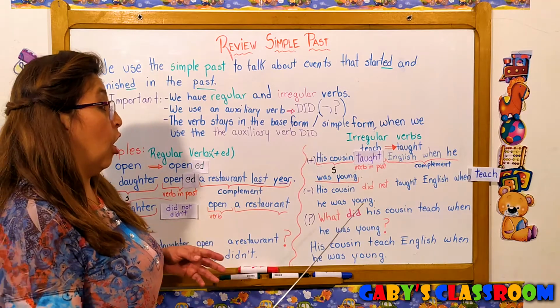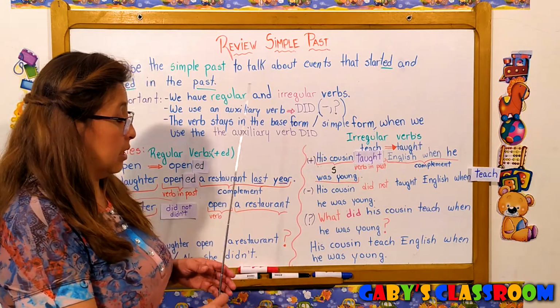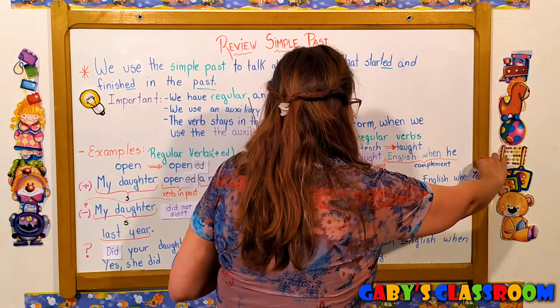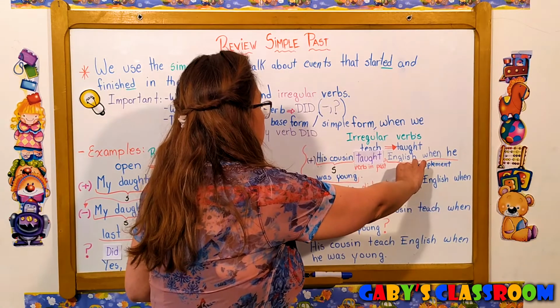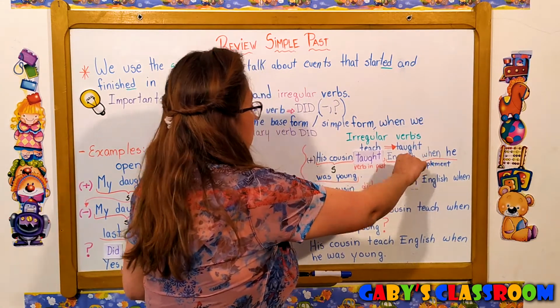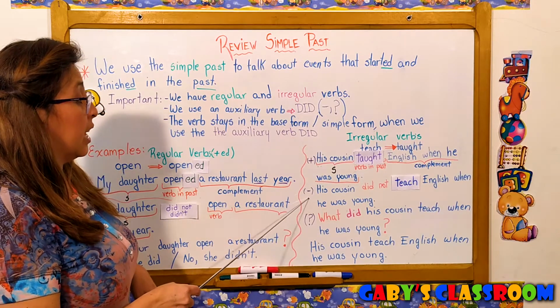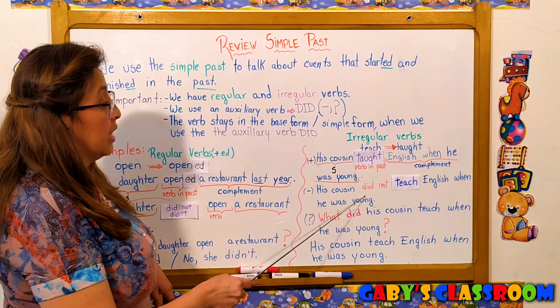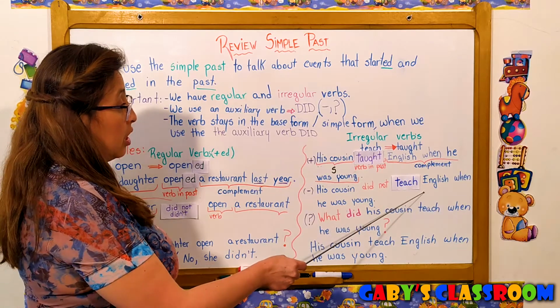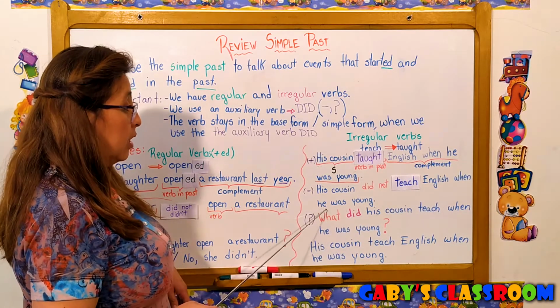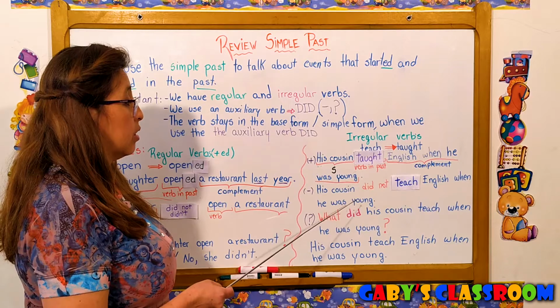So taught doesn't need to be in the past. We have to put teach. Now this sentence is correct. It says, his cousin did not teach English when he was young.